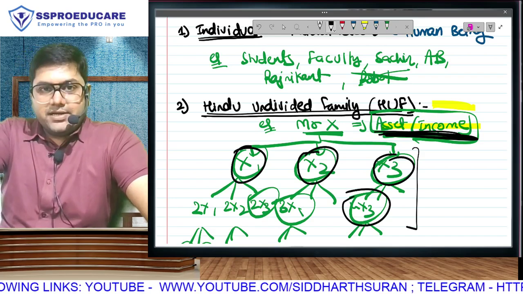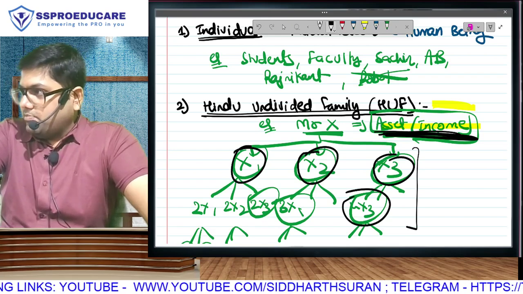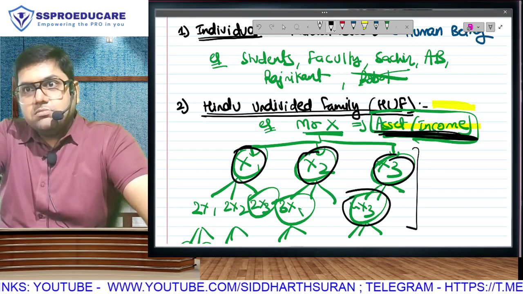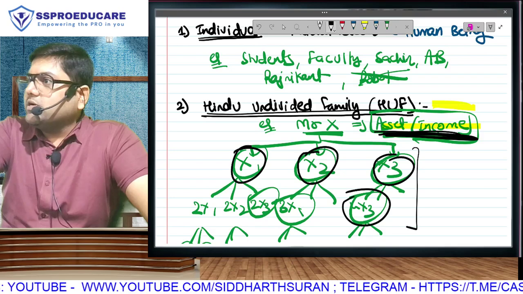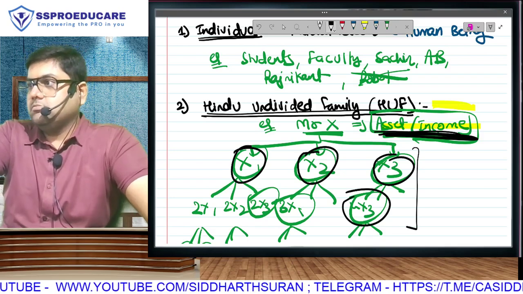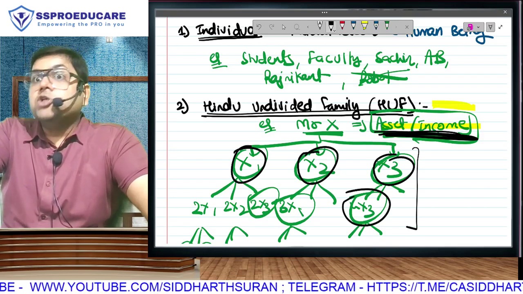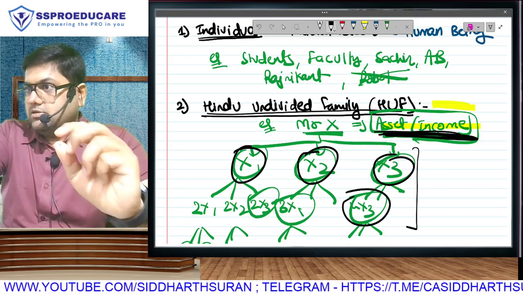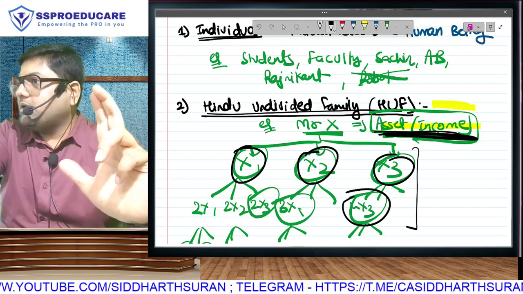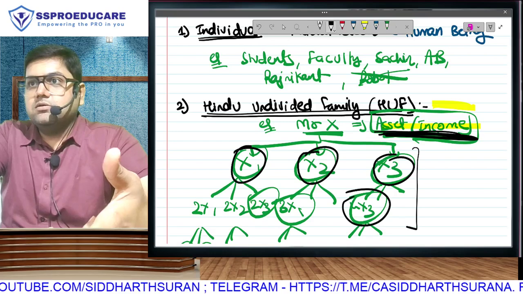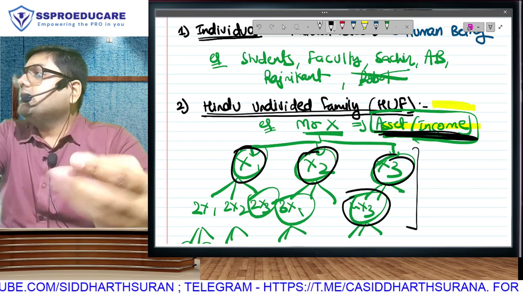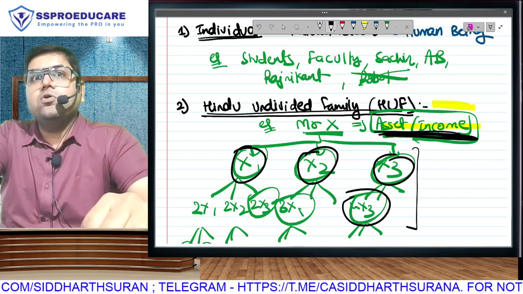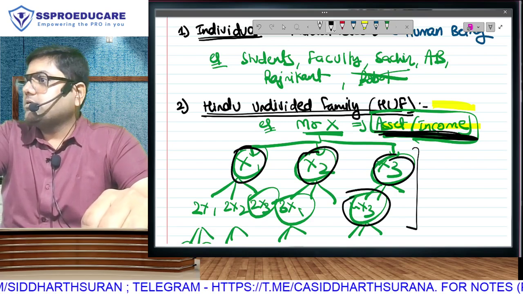The Hindu Succession Act in our country is followed by followers of Hinduism and also followers of Buddhism, Sikhism and Jainism. So Buddhists, the Sikh community, Sikhism and Jainism, they all follow the Hindu Succession Act.